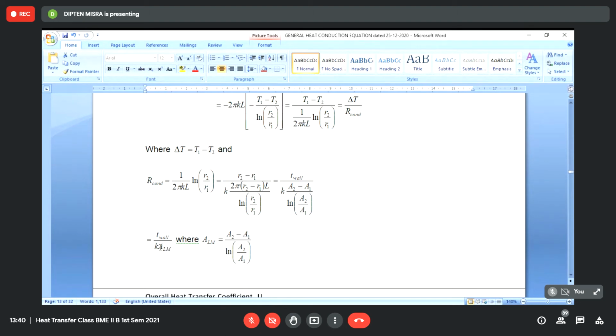So the larger the cross-sectional area of the wall, the less is the resistance. And the larger the conductivity, the less is the resistance. And the larger the thickness, the more is the resistance. So the resistance increases with thickness and decreases with increase of conductivity and increase of cross-sectional area. It is something similar to that.